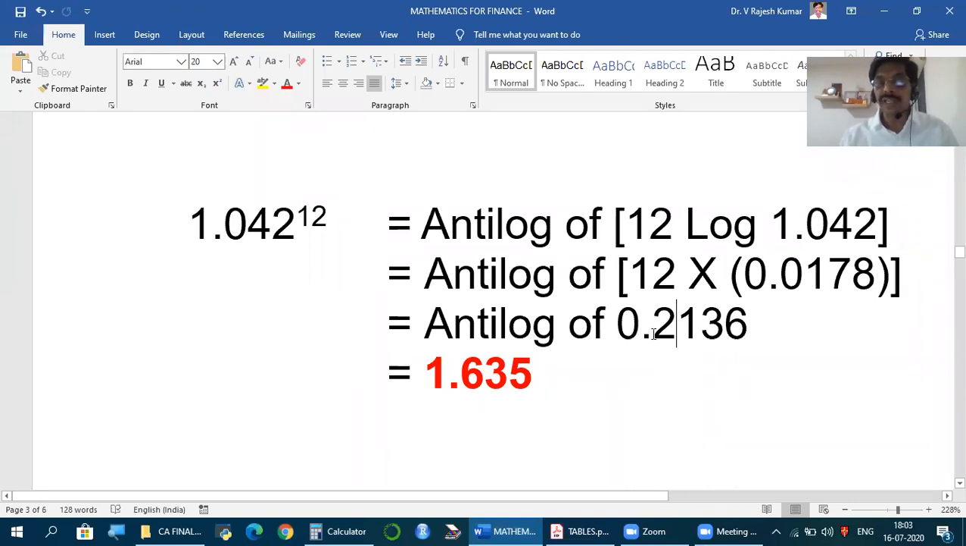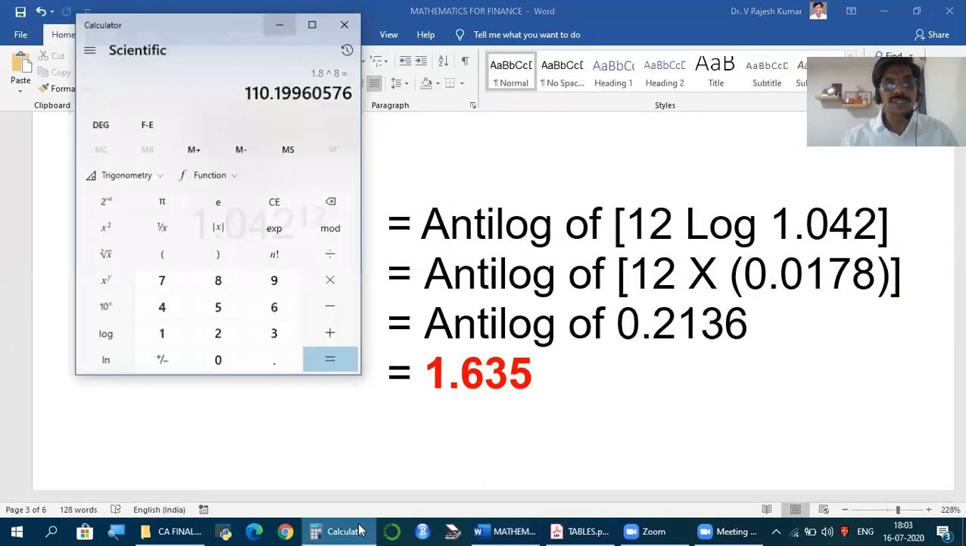Now, after finding the value for 0.2136 in the anti-logarithm table, check the number before the decimal. What is the number we have here? 0 plus 1 is 1. That means after one digit we should have the decimal. Earlier, the number of digits before the decimal was converted into a number. Now this number we convert back into the number of digits before the decimal. So after one digit, put a decimal point. So for 1.042 to the power of 12, the answer is 1.635.